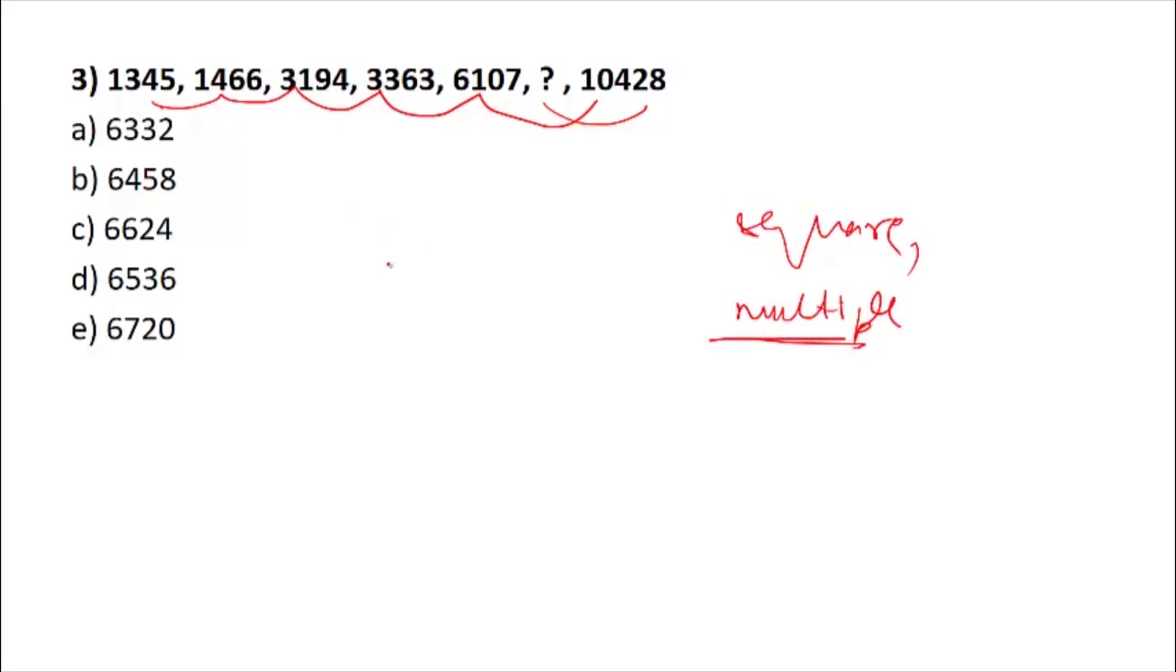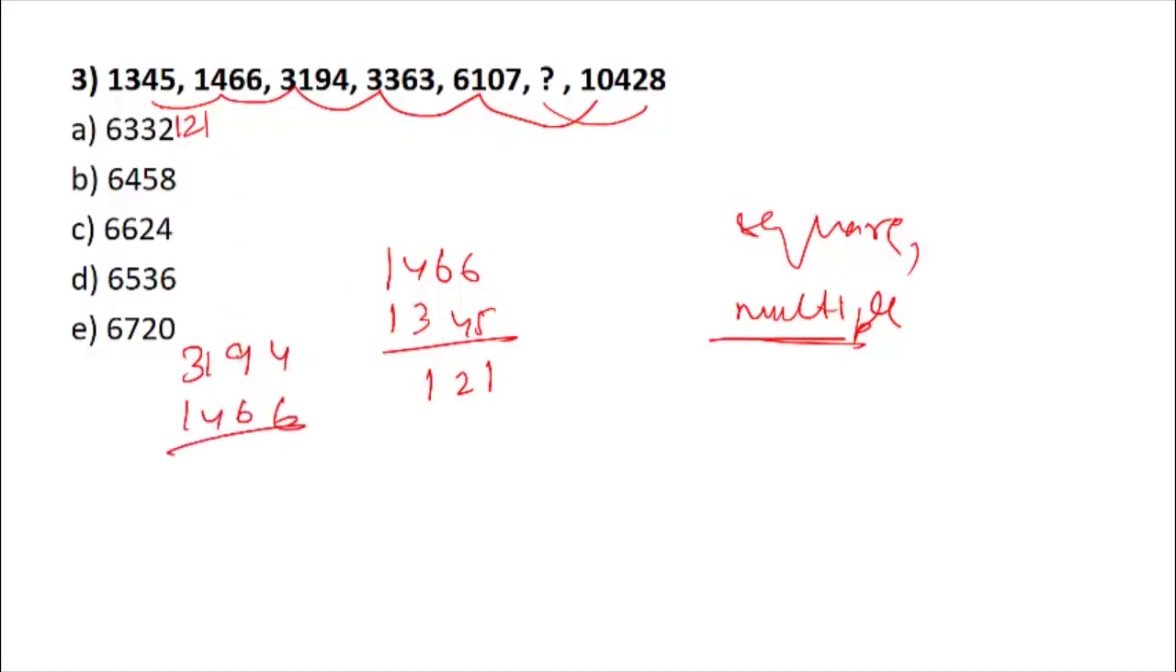So let us move on to next series. If you see here, the number is becoming very large, so there would be either involvement of square or multiplication. Okay, if you see, what is the difference between 1, 4, 6, 6, 1, 3, 4, 5. Okay, so the difference is 121. Again, 3194 minus 1466.